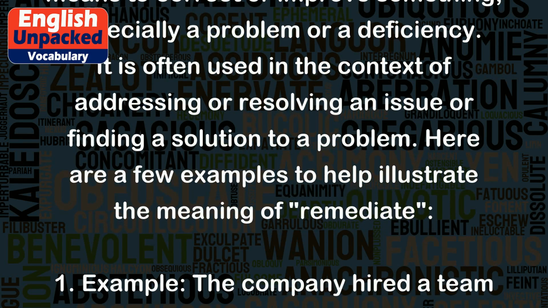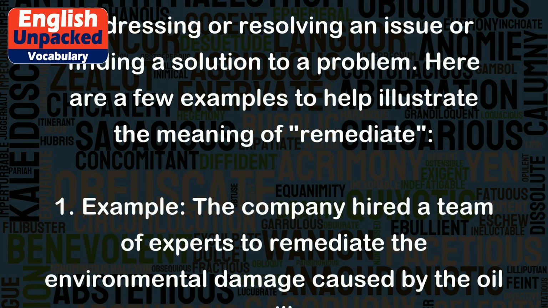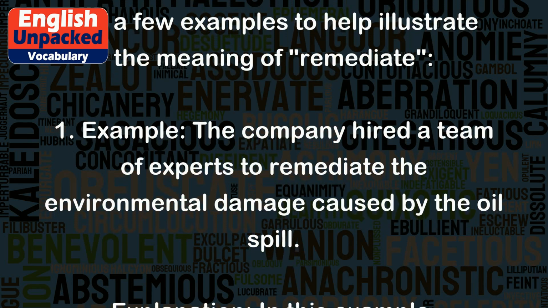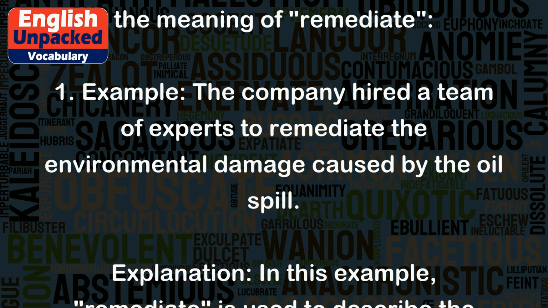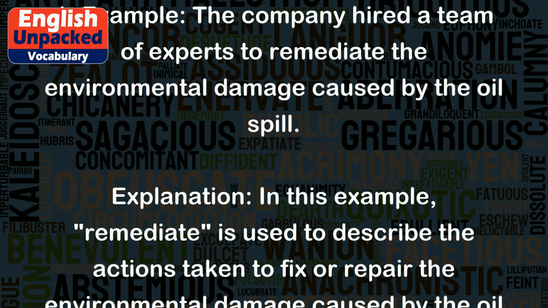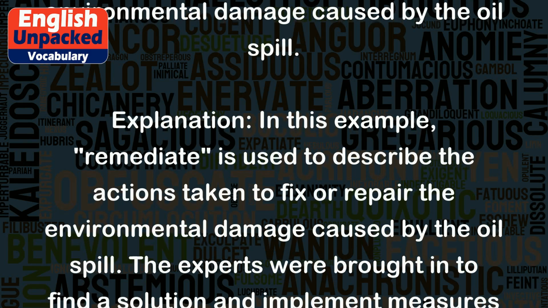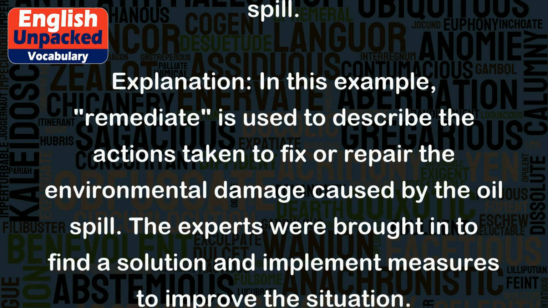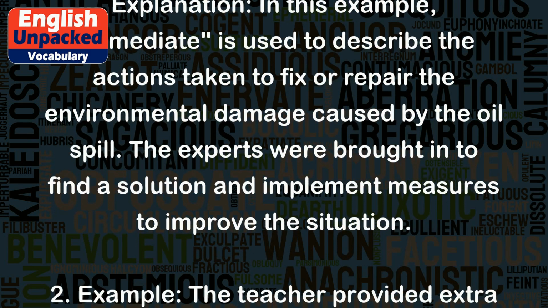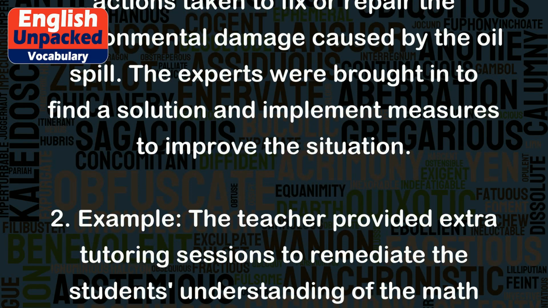Here are a few examples to help illustrate the meaning of remediate. 1. Example: the company hired a team of experts to remediate the environmental damage caused by the oil spill. Explanation: in this example, remediate is used to describe the actions taken to fix or repair the environmental damage caused by the oil spill. The experts were brought in to find a solution and implement measures to improve the situation.